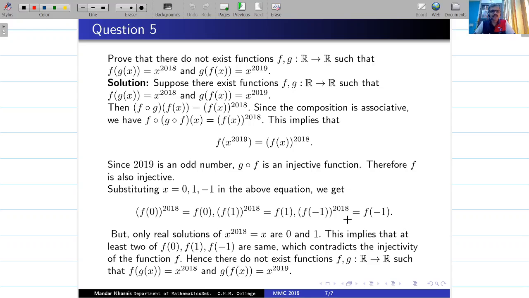Okay, so this is about the descriptive questions from part 2 of the 2019 question paper.